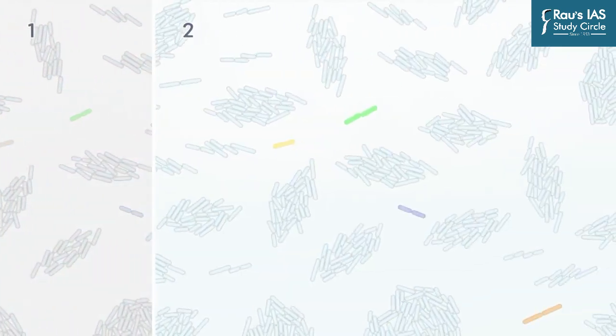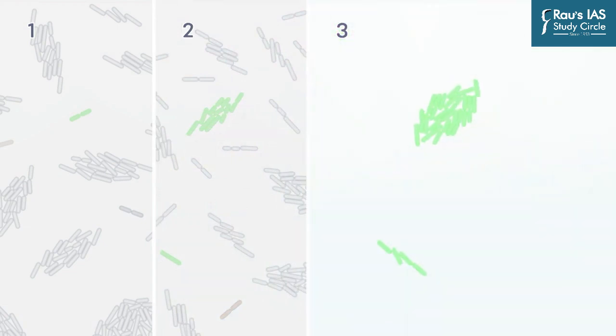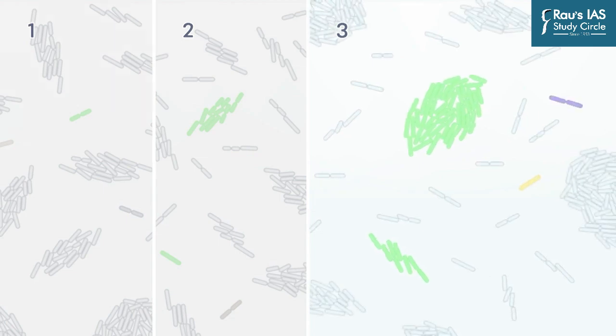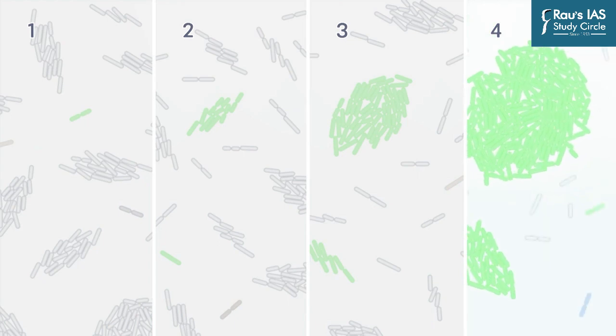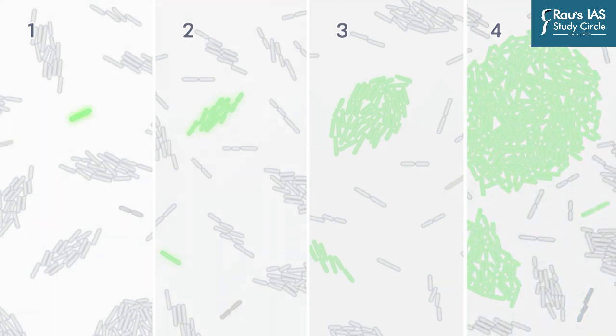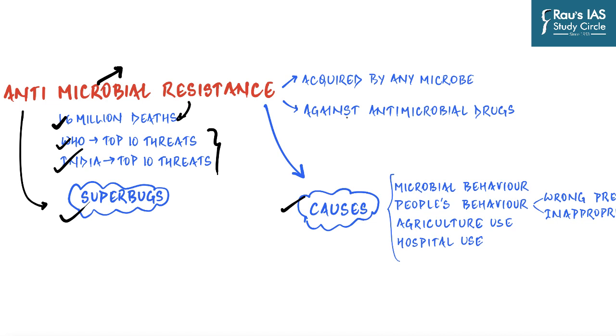The antibiotics kill most of the sensitive bacteria, leaving the resistant bacteria to survive and multiply in numbers. And hence, you can easily understand their proportions in the population increase very rapidly. And this is what we call the evolution of antibiotic resistance. And these resistant bacteria can very easily spread in the environment. And so each time humans use antibiotics, resistant strains become more and more prevalent everywhere. I hope by now it is clear to you what antimicrobial resistance is and how it is generated.